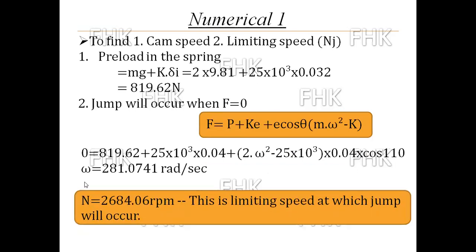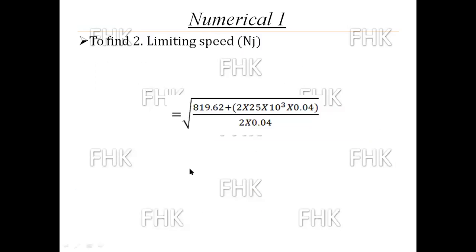So for the conversion of omega into N, omega is equal to pi N upon 60. By using that formula, we have found the value of N is equal to 2684.06 rpm. This is the speed at which jump will occur. Now we have to find out the limiting speed.